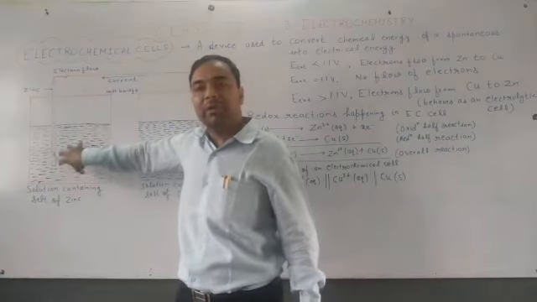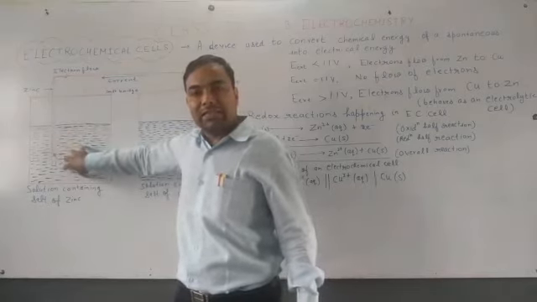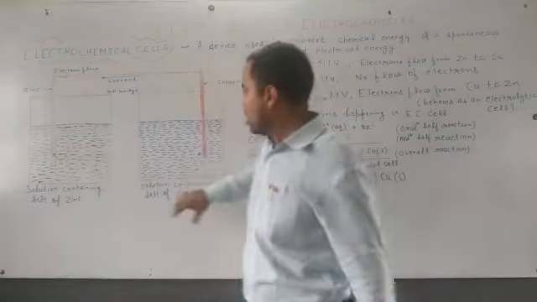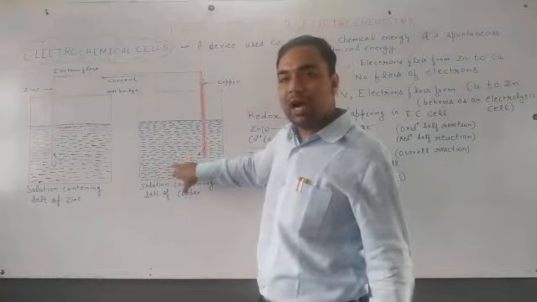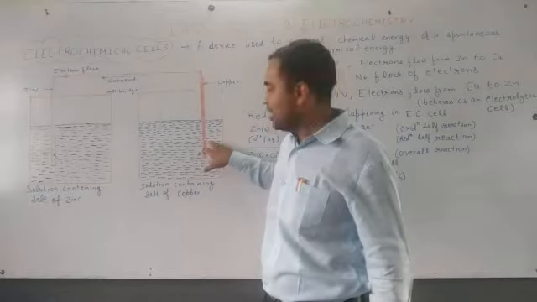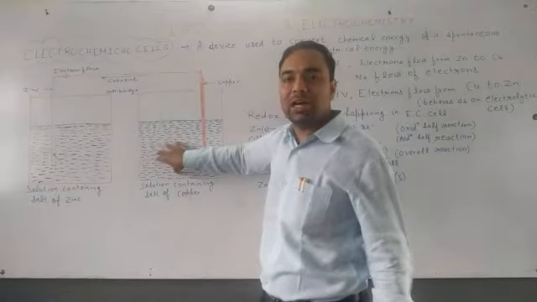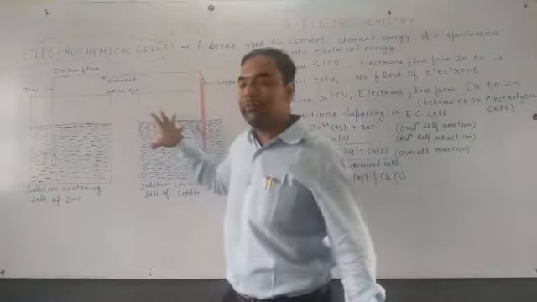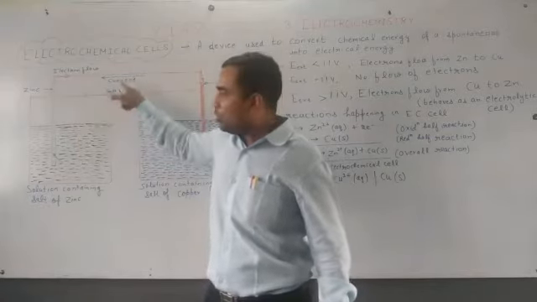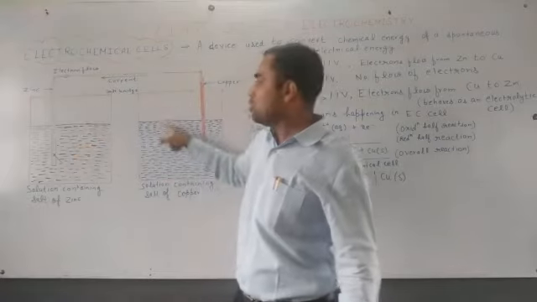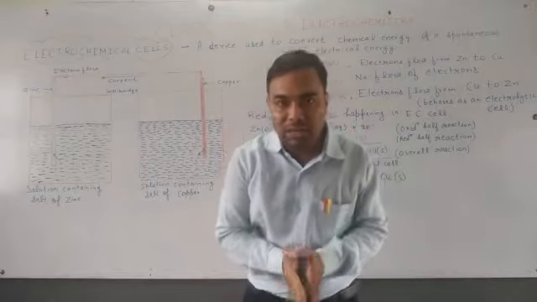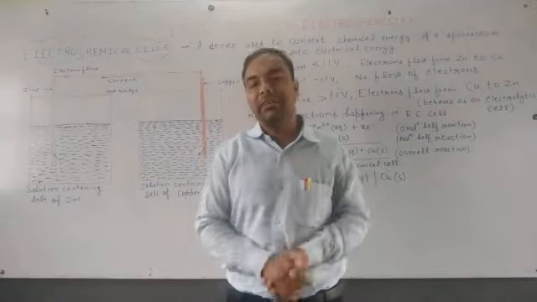After some time there will be a maximum number of positive charged particles, and likewise here Cu2+ ions will gain electrons and get deposited as copper on this electrode, so there will be less positive charge. To balance this charge, ions will be released from this salt bridge. So negative ions will go this side and positive ions this side. So the function of the salt bridge is to maintain electrical neutrality and to complete the inner circuit.